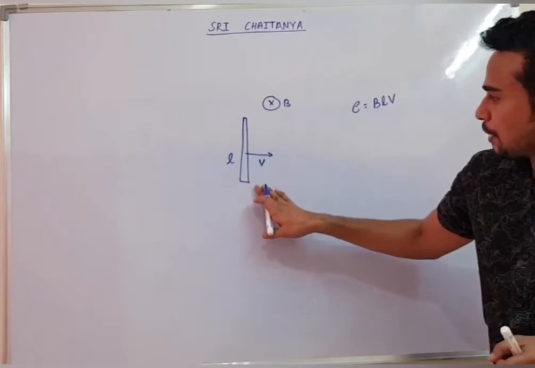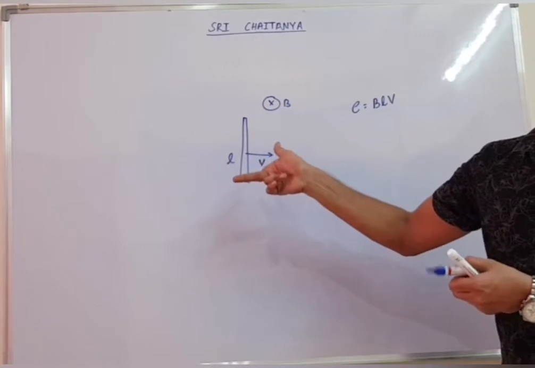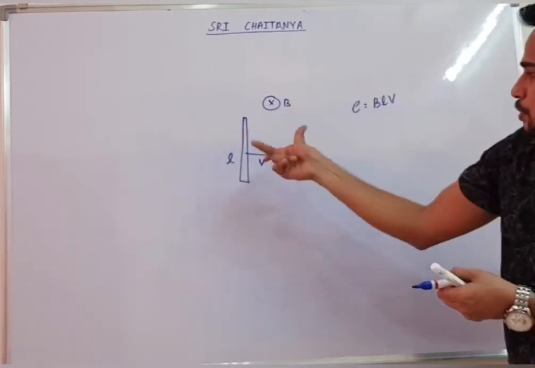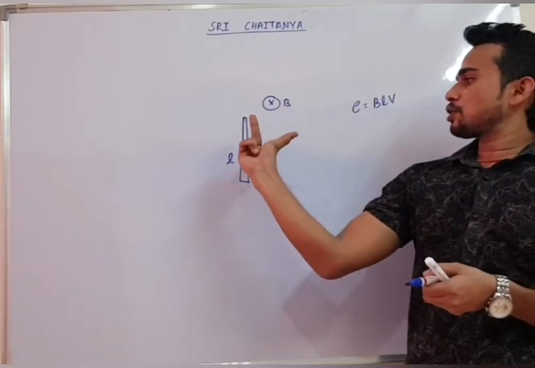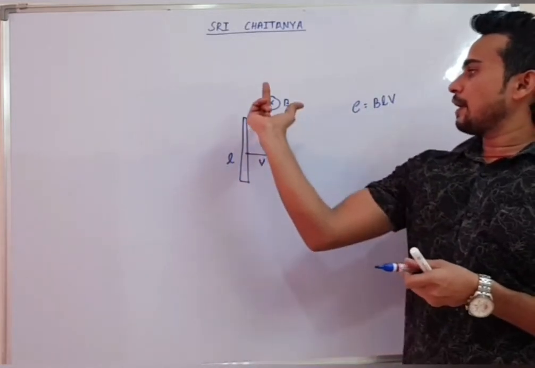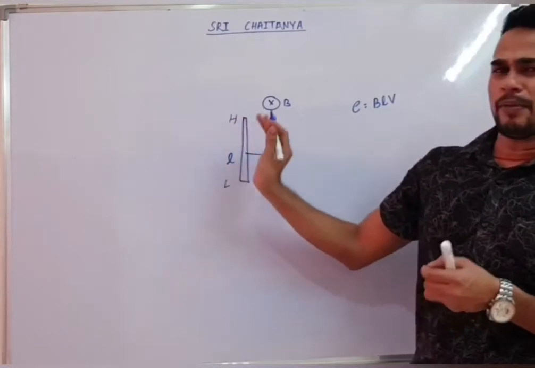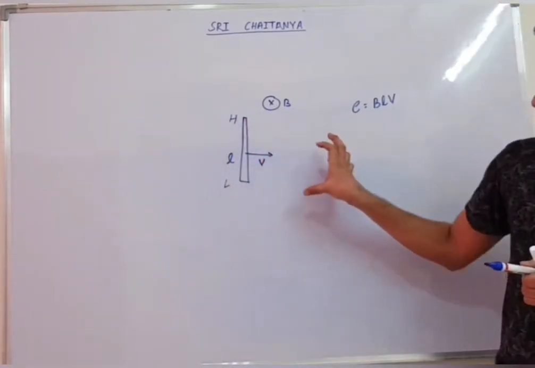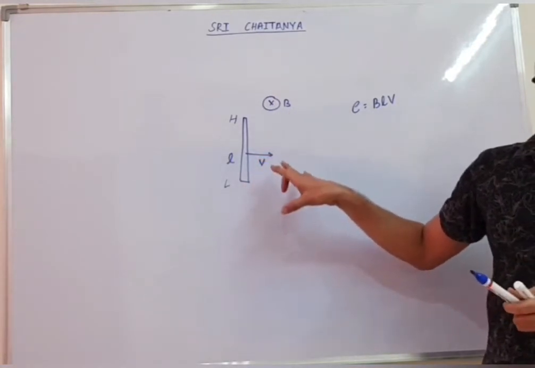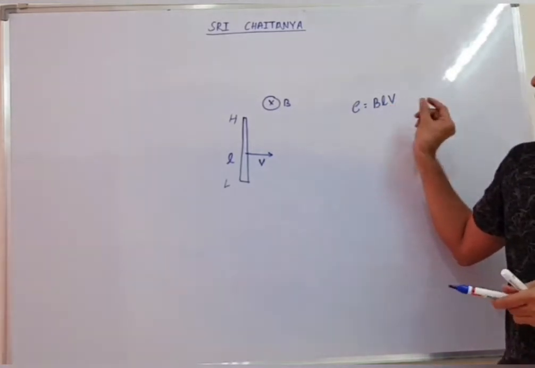And this wire will behave as a battery. One terminal will be at high potential, one at low. You can find which is high and which is low with the help of the right hand rule. Magnetic field inward, thumb represents motion, and you can get the current like this. This is a battery, and battery current goes from low potential to high potential. So the main important point: when you move it, this wire will behave as a battery. Since the EMF comes due to motion, its name is motional EMF. Its value will be BLV.